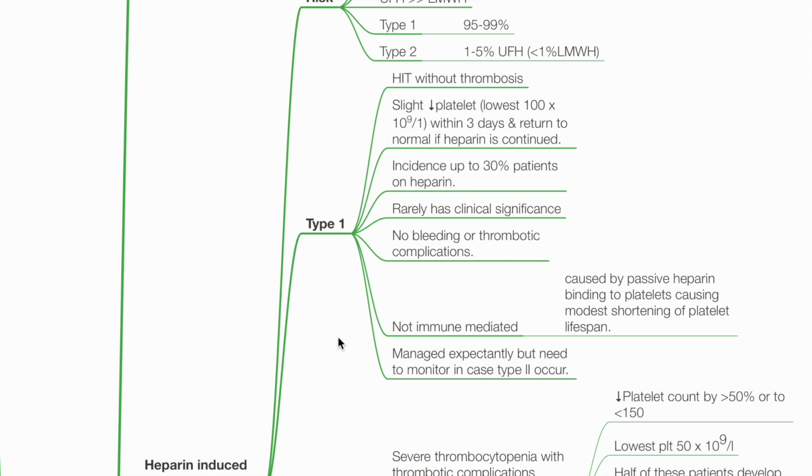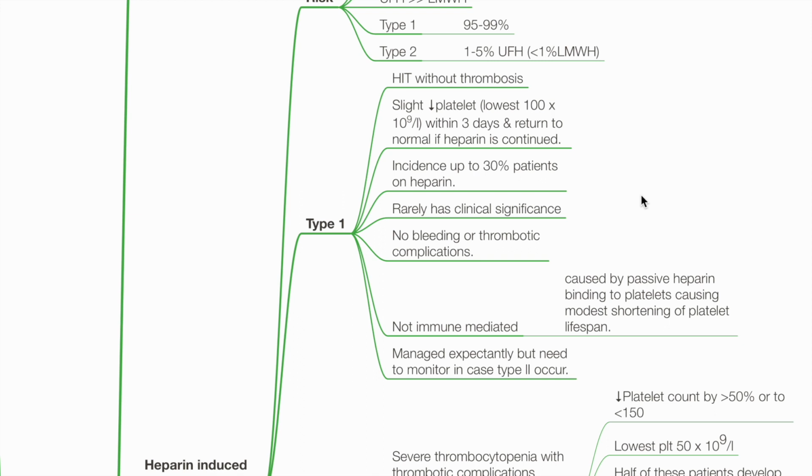In type 1 HIT, there is no thrombosis, platelet count reduces slightly, lowest is 100 times 10 to the power of 9 per liter within 3 days, and returns to normal platelet count if heparin is continued. Incidence is up to 30% of patients on heparin. Type 1 HIT rarely has clinical significance. There are no bleeding or thrombotic complications.